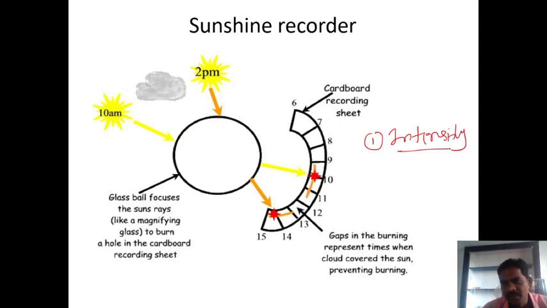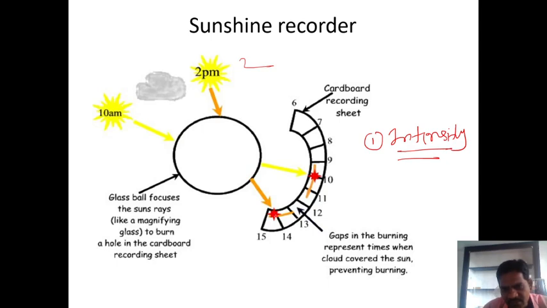Okay, so because of the maximum intensity, the card is burned at this particular time. Okay, there is a burn spot there, then a gap. Okay, then after that from 10 to 2 p.m. there are clouds, not maximum intensity of light, but at 2 p.m. once again there is more intensity of light, and at this time the card is burned once again.